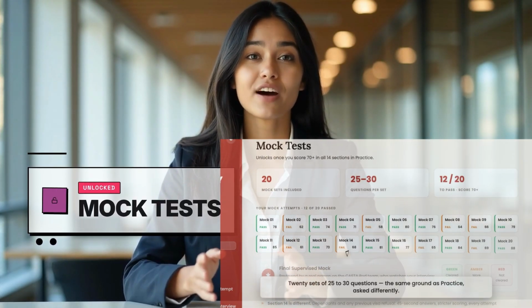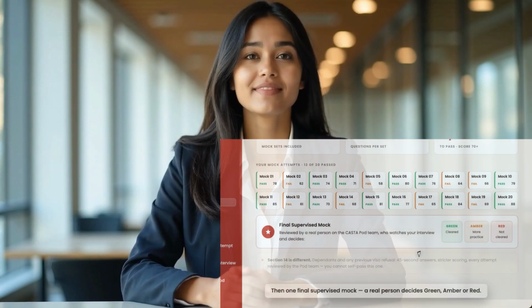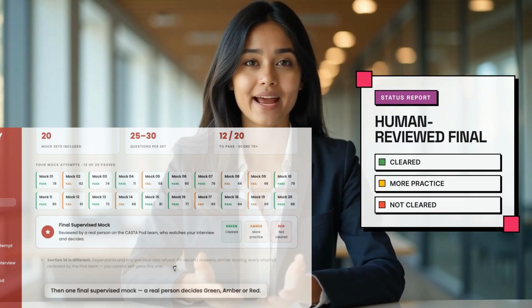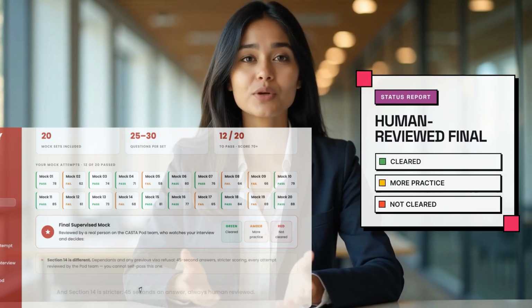20 sets of 25 to 30 questions, the same ground as practice, asked differently. Then one final supervised mock. A real person decides green, amber, or red. And section 14 is stricter. 45 seconds an answer, always human reviewed.